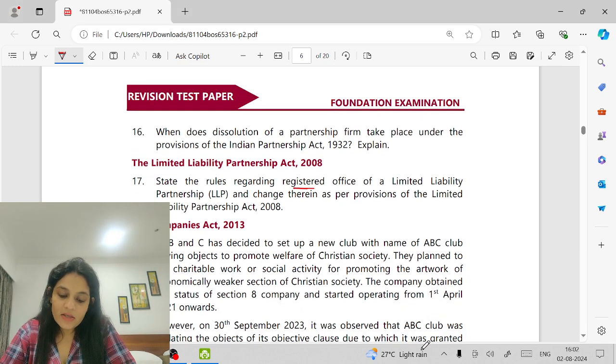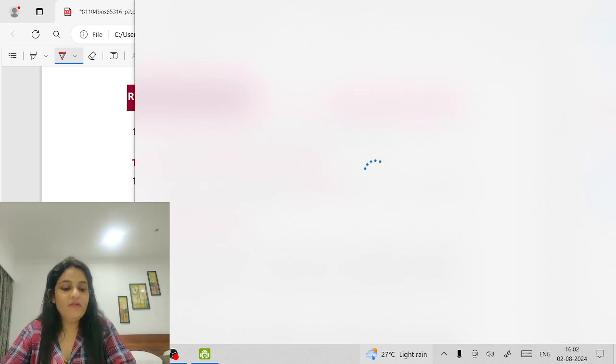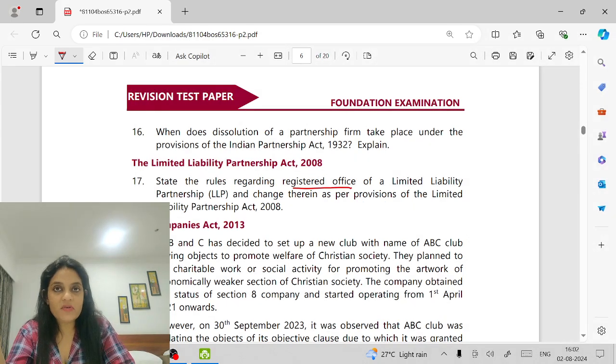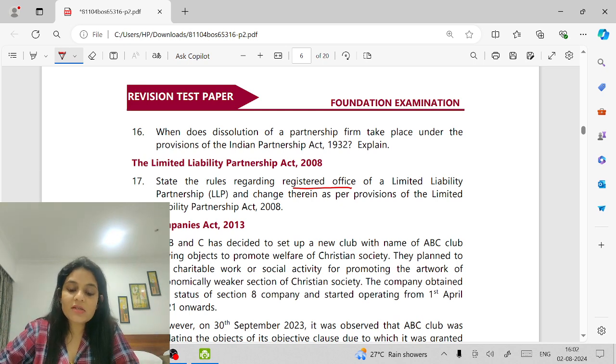State the rules regarding registered office of the LLP. Every LLP must have a registered office. All the documents of the registered... Oh, I'm so sorry. For the previous question, it's dissolution of firm. I'm sorry. I read it wrong.